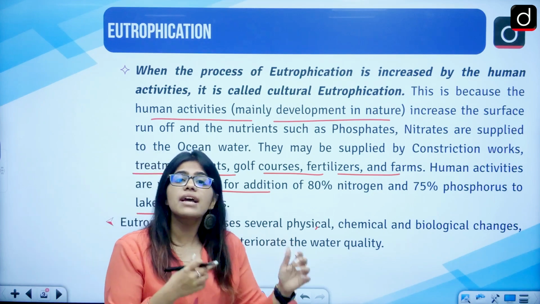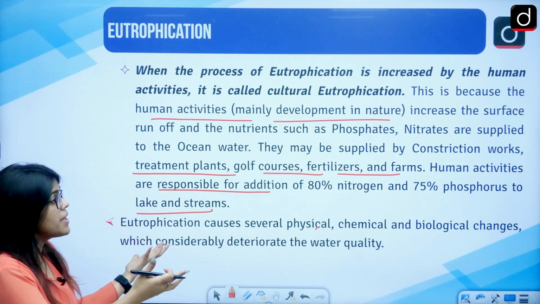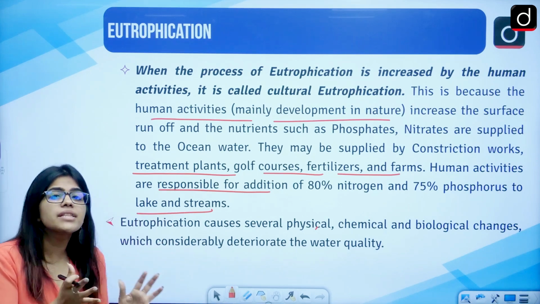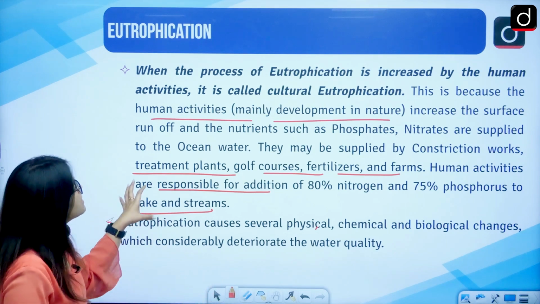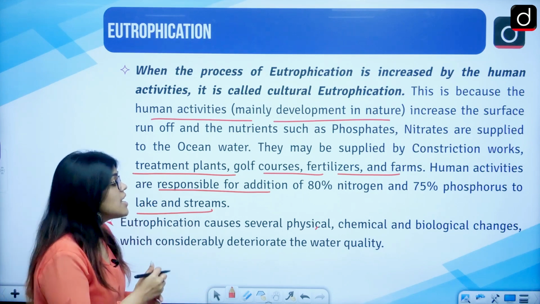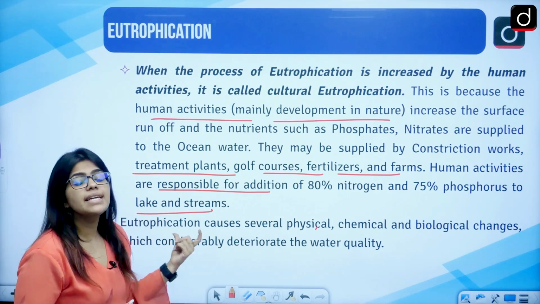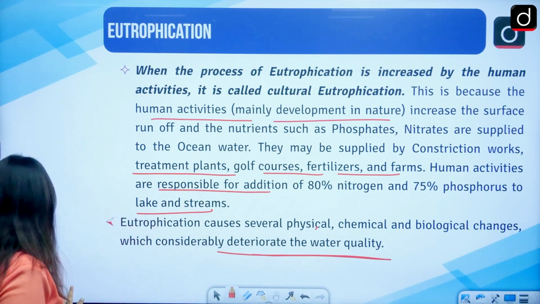So because of the reckless consumption and reckless production that we are doing, or you can say because of industrialization, we are hampering the environment, and because of these anthropogenic activities, the water bodies need to suffer. Eutrophication causes several physical, chemical, and biological changes, and it deteriorates the quality of the water.